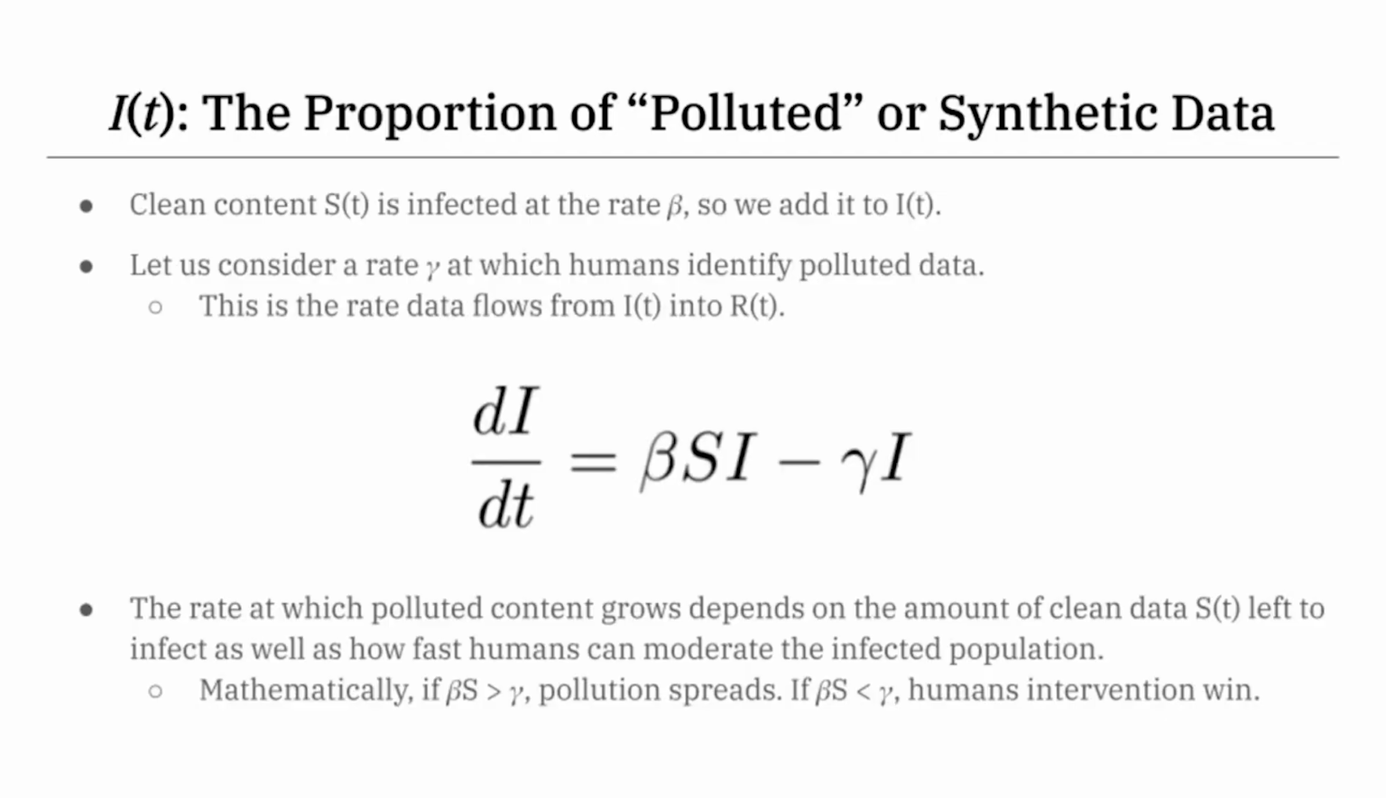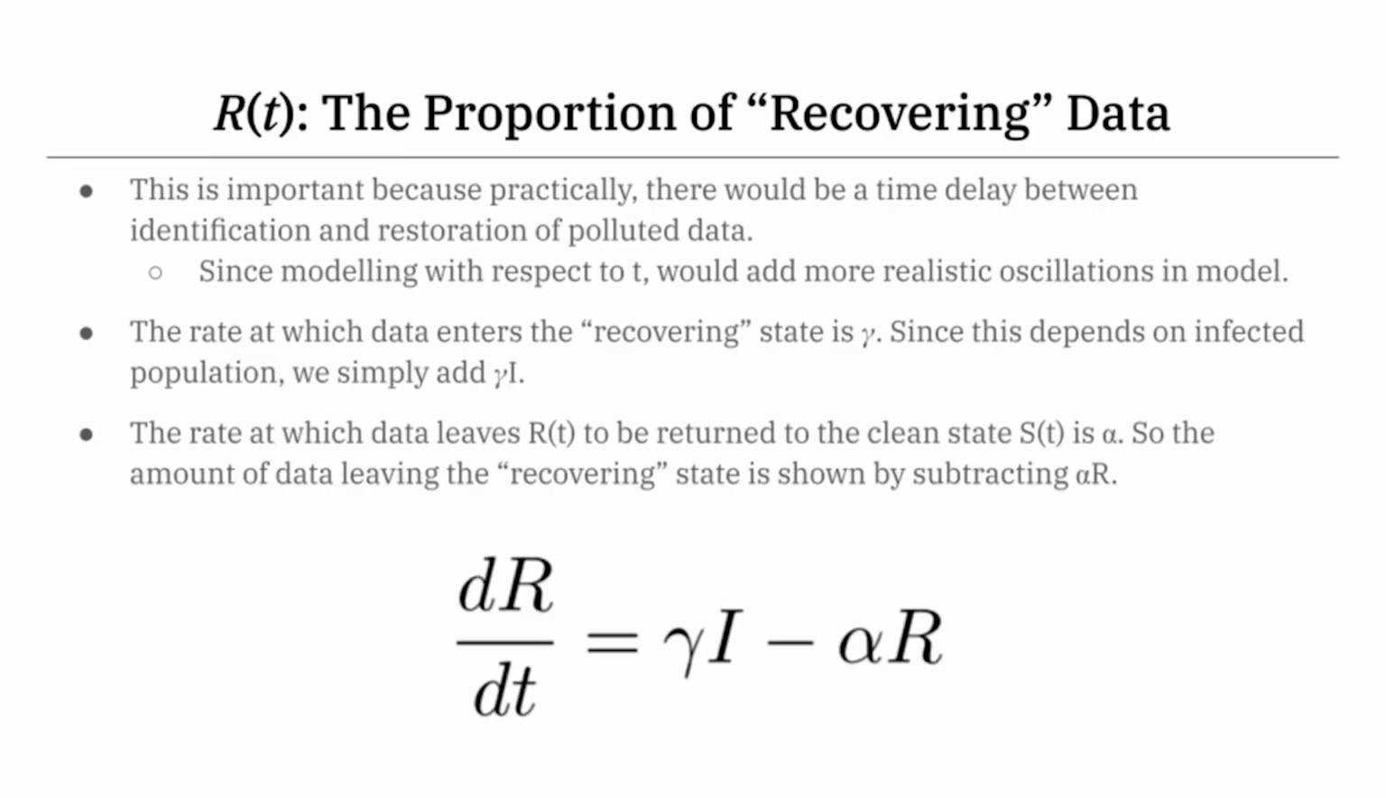I of t is the proportion of data that's been polluted by AI models. This is given by clean content being infected at a rate beta multiplied by S and I for the influx of data into I of t. We also have the rate gamma at which humans identify and flag data multiplied by I as data leaves the I of t category, which is why it's subtracted. As we can see, the rate at which polluted content grows depends on how much clean data remains, as well as how fast humans can flag corrupt content. Mathematically speaking, if beta S is greater than gamma, then the pollution will spread. If beta S is less than gamma, then human intervention wins, and we tend towards clean data.